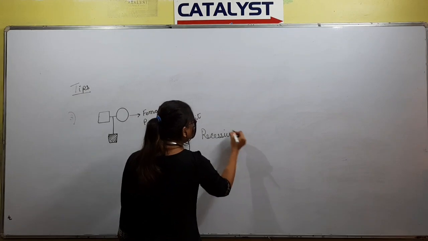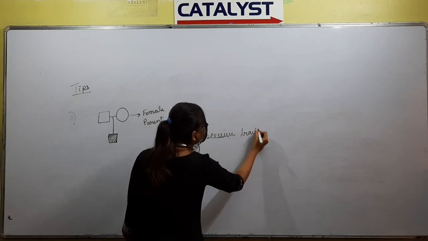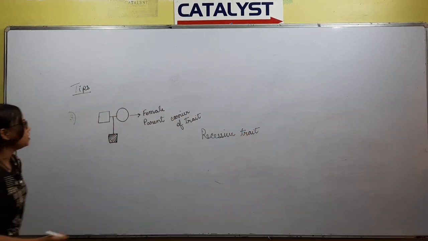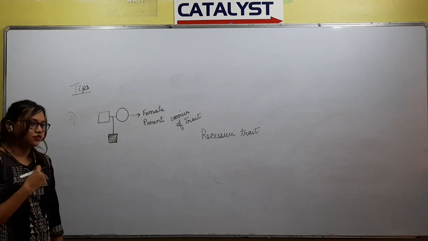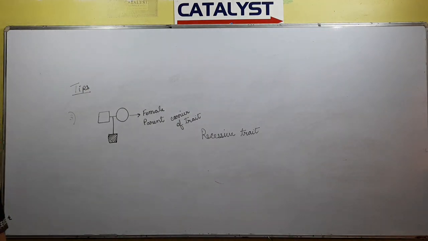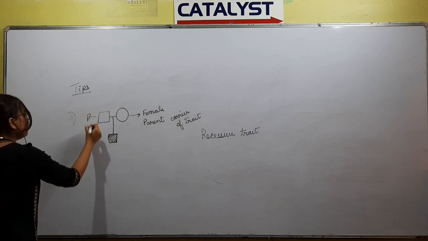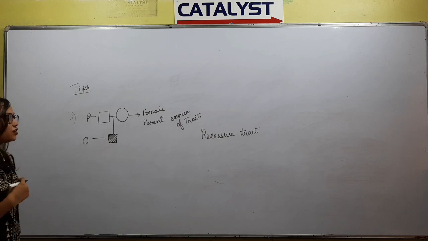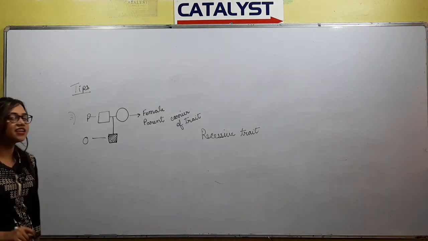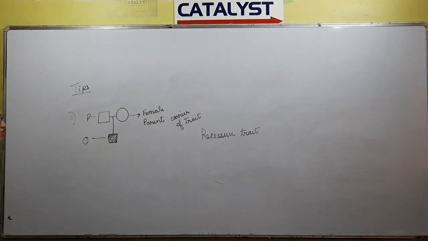So whenever a trait is present in the offspring but not in the parent, it can be attributed that the female parent is the carrier of the trait, and such a trait is recessive. So, this is the third point.